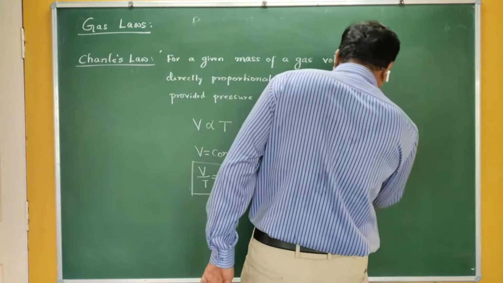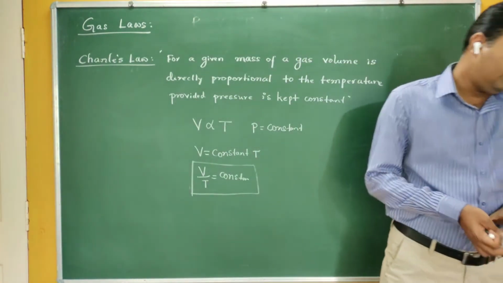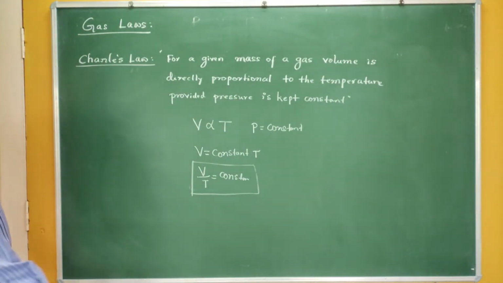You have one more law by the name Gay-Lussac law. This is also called Charles' law for pressure, while the earlier one is Charles' law for volume.